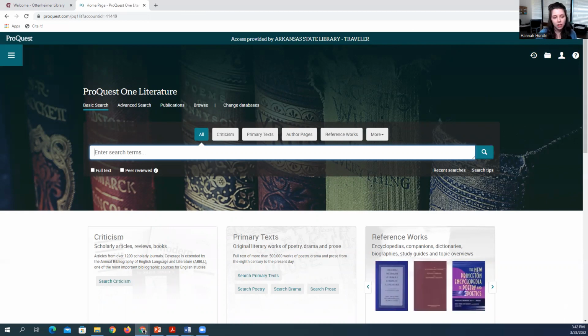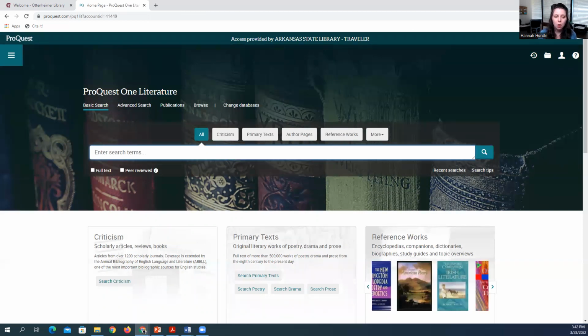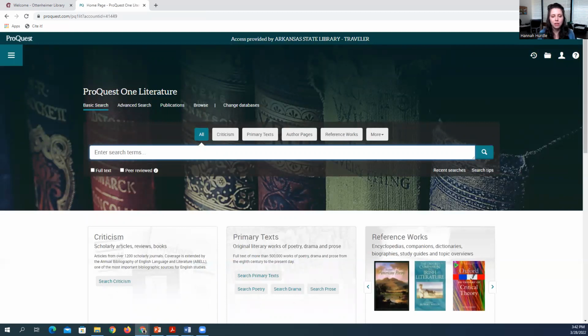So that is One Literature. It truly has so much to offer faculty, students, and course instruction. Not only does it promote the use of affordable learning content, but it also gives students the opportunity to dive deeper into different literary works and gain a better understanding of them.